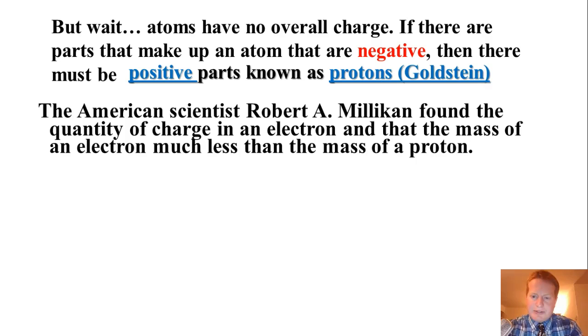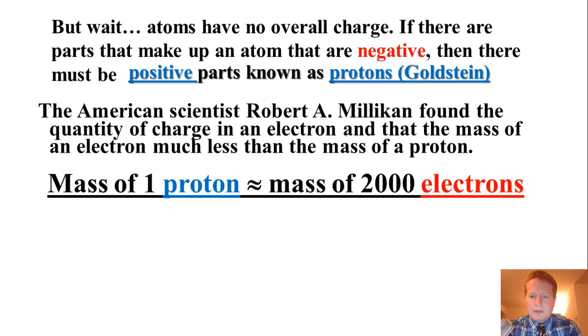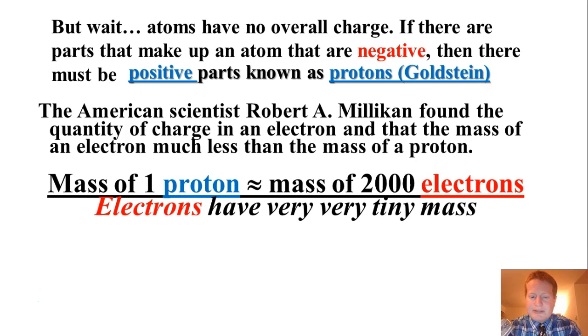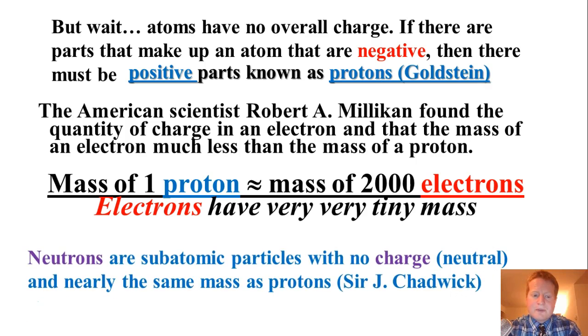There was also a scientist named Millikan, and he's famous because he found the quantity of charge and the mass of the electron, and that the mass of the electron is much less than that of a proton. So the mass of one proton is about the same as the mass of 2,000 electrons. So there's a big difference in mass there. The electrons have a very, very tiny mass. And then there were neutrons also, and they were discovered by James Chadwick. He was the one who discovered the neutrons, that last subatomic particle that we were talking about that makes up the atom.